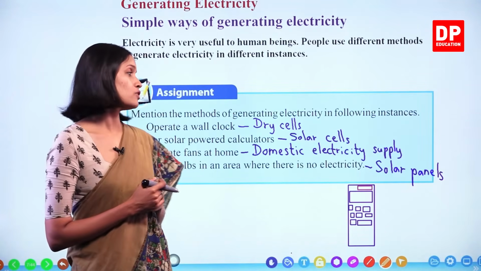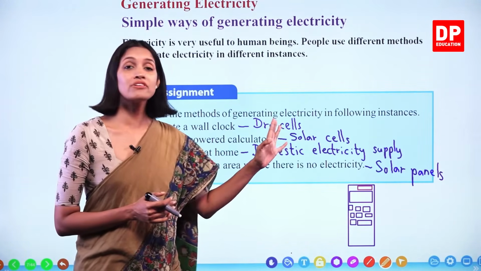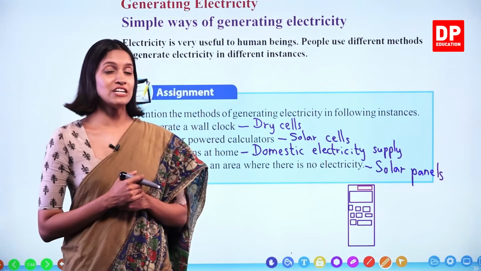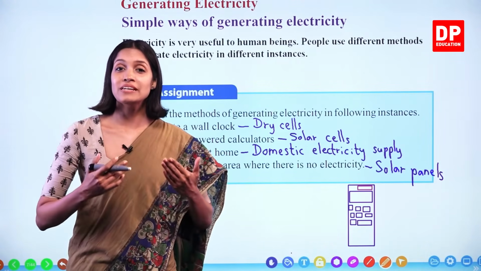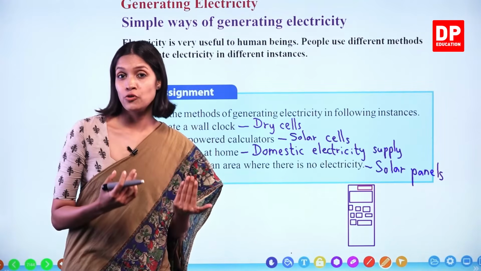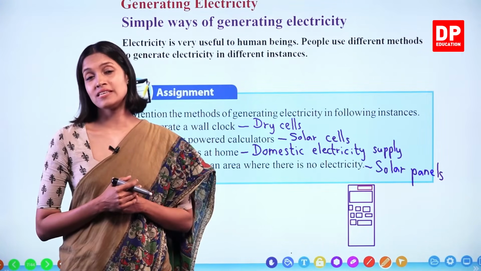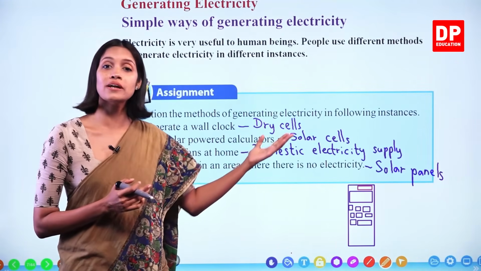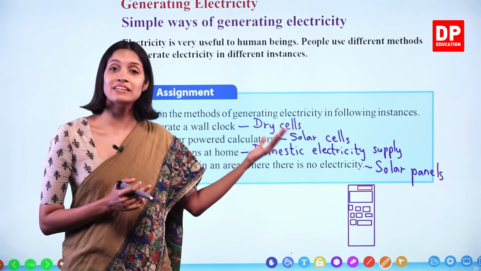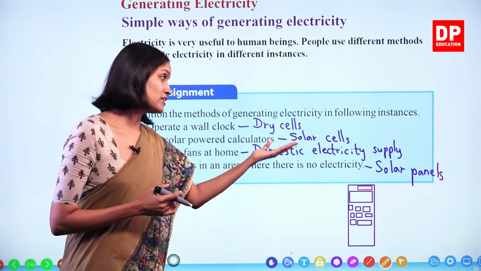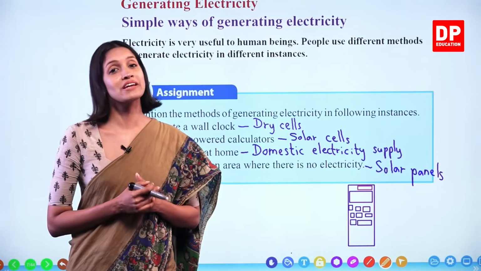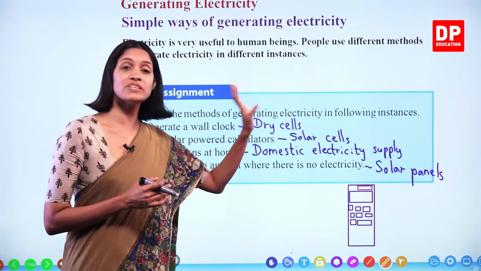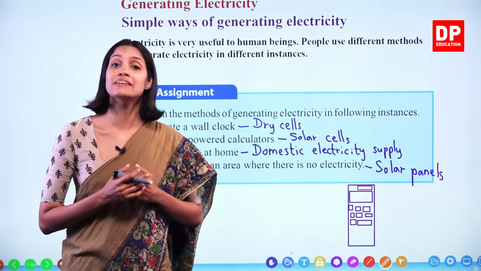Right, children? Okay, so we have come to the end of the first chapter. So under this chapter, we learned how important electricity is in order to do our day-to-day activities. And at the same time, we did this assignment to find out what are the methods of generating electricity, to learn that there are different methods of generating electricity. We are going to learn about these type of methods of generating electricity more in the next chapters.